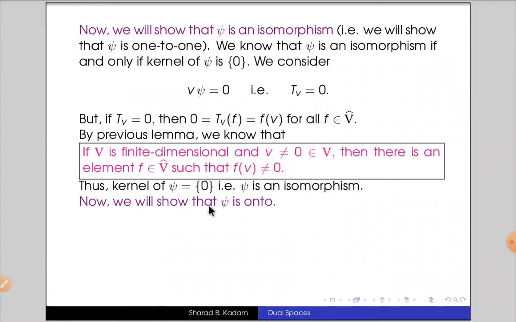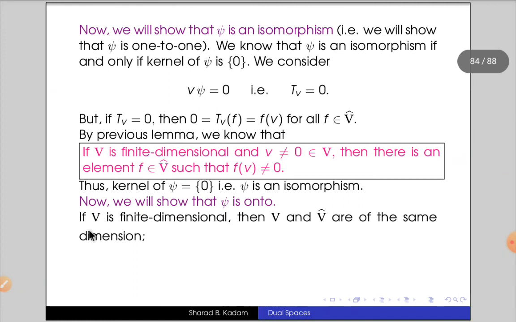Next we will show that psi is onto. We know that if V is a finite dimensional vector space over the field F, then V and V hat are of the same dimension.